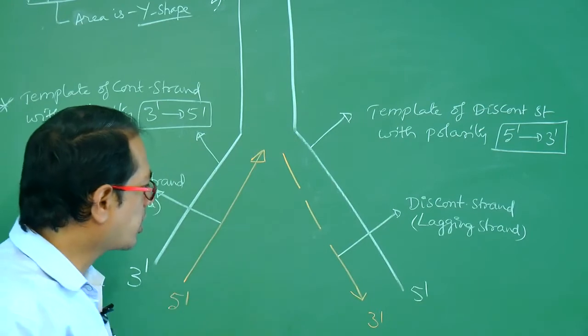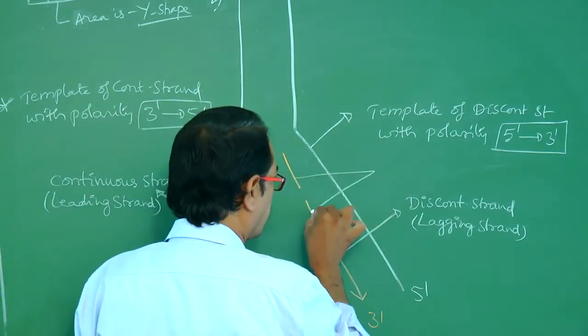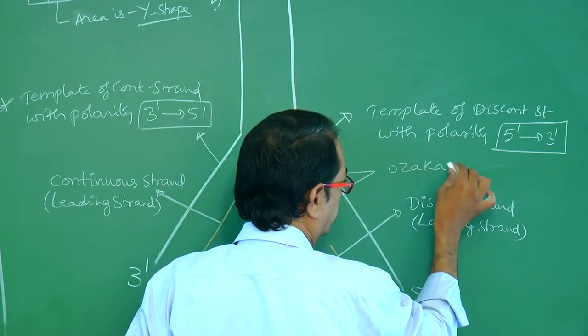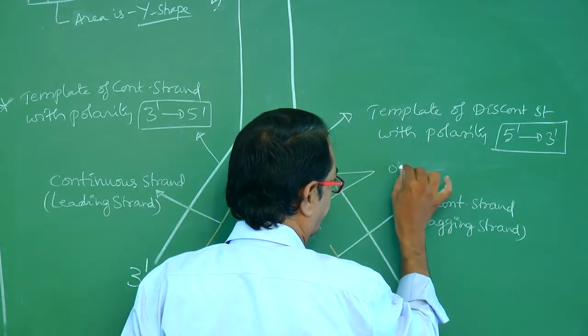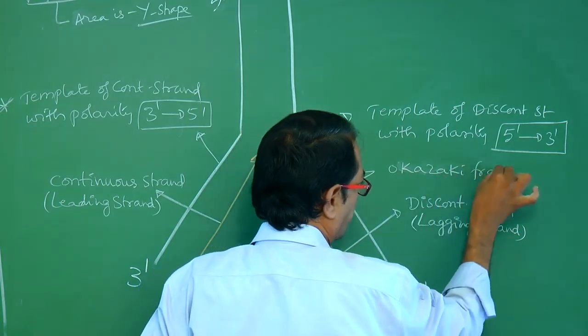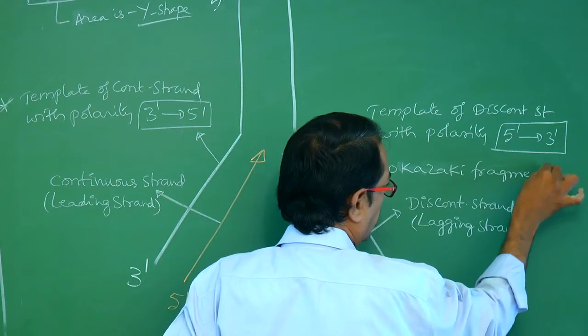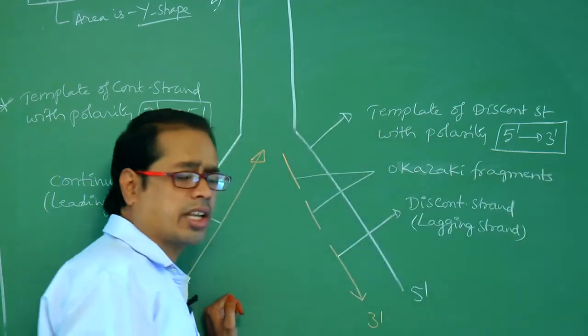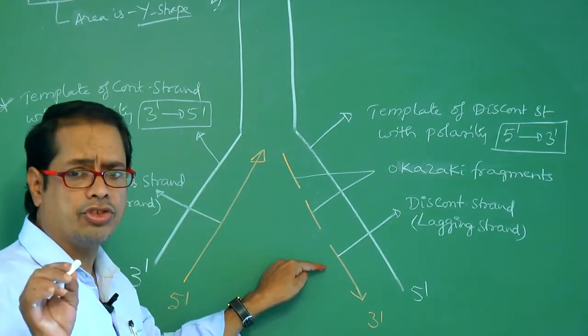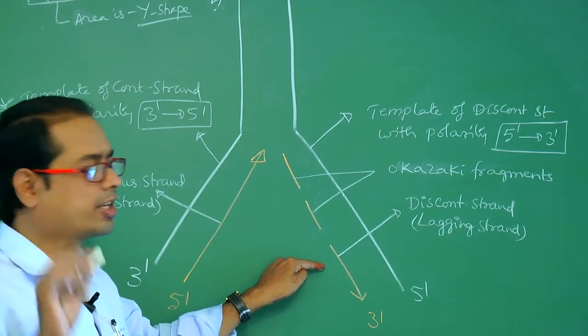So these fragments are called Okazaki fragments. That is the name of the scientist. These fragments are later joined together by an enzyme called DNA ligase.